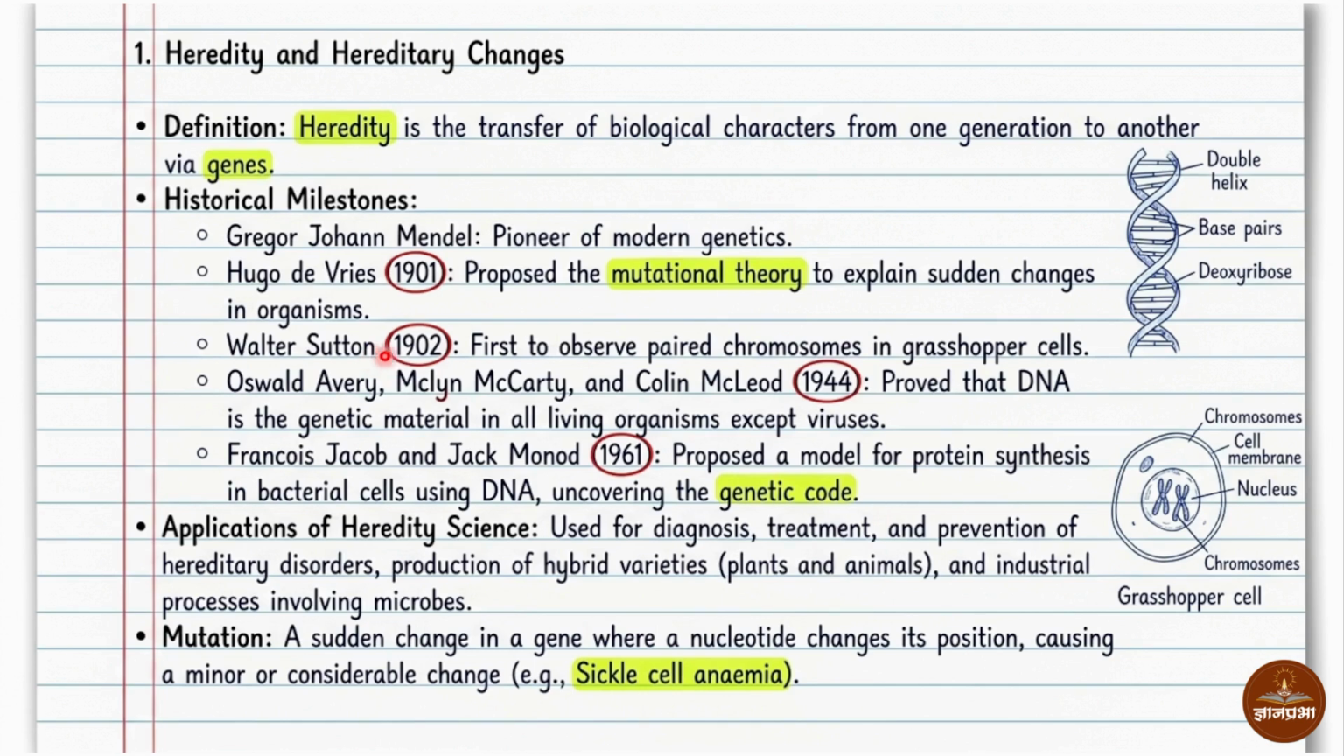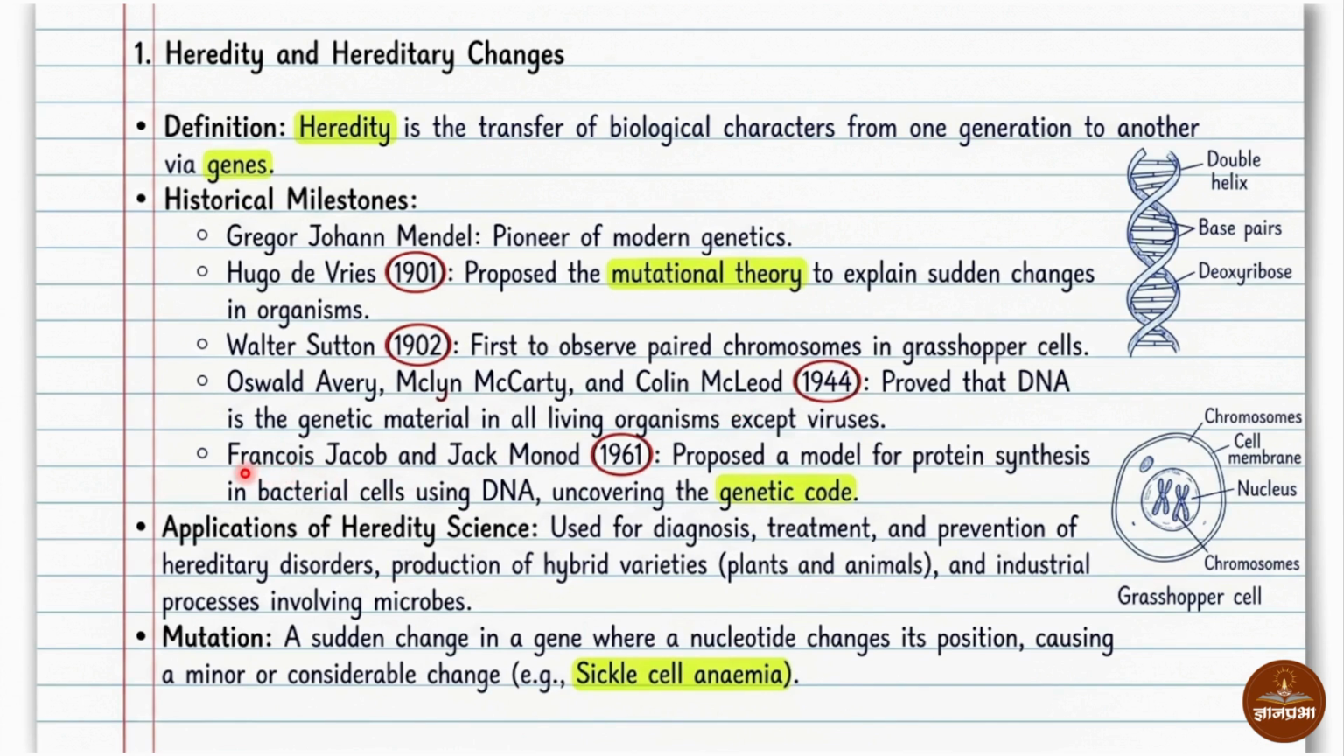Walter Sutton is the first to observe paired chromosome in grasshopper cell. Means who observed first paired chromosome is Walter Sutton. Oswald Avery, Maclean McCarty and Colin MacLeod proved that DNA is the genetic material. Who proved that DNA is a genetic material? The answer will be Oswald Avery, Maclean McCarty and Colin MacLeod.